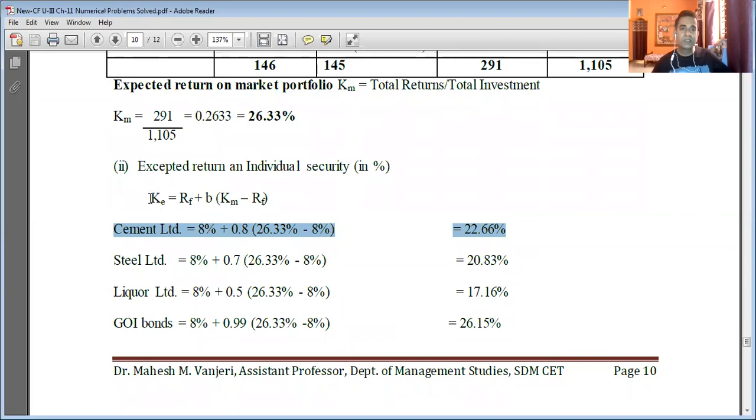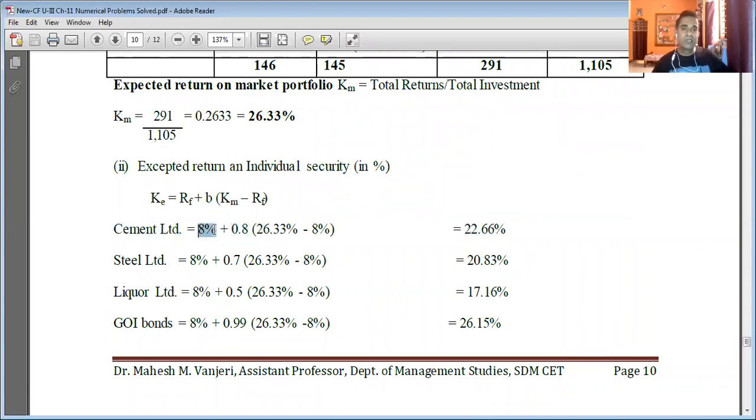Hence, we are using the same equation. K is equal to RF plus B into bracket KM minus RF, bracket complete. I also explained individual components of the equation. So let us calculate the return on equity shares of Cement Limited. So RF, the risk-free rate of return, is 8%. We are going to write it as it is. No need to convert it into decimals because all the figures will be in percentages only. And beta risk factor is in decimals, so it will not affect our calculation.